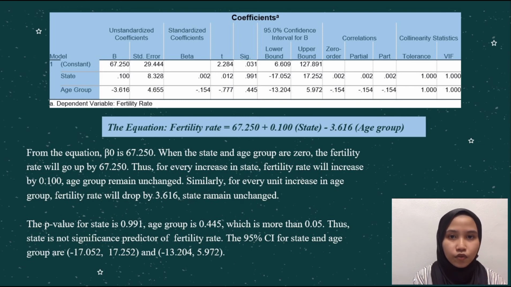Lastly, the p-value for state is 0.991 and for age group is 0.445, which are more than 0.05. Thus, state is not a significant predictor of fertility rate. The 90% confidence interval for state is negative 17.052 to 17.252. For age group, it is negative 13.204 to 5.972.